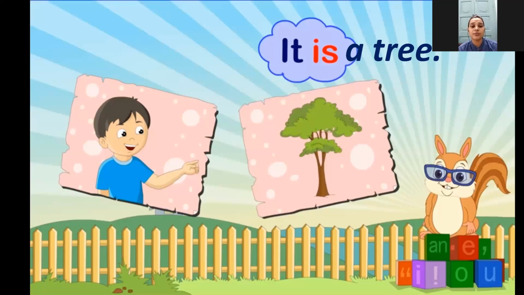Now, in this picture, there is only one tree. That's why we are using it. And with it, we are using is. Why we are using is here? Because there is only one tree. So the example is, it is a tree.